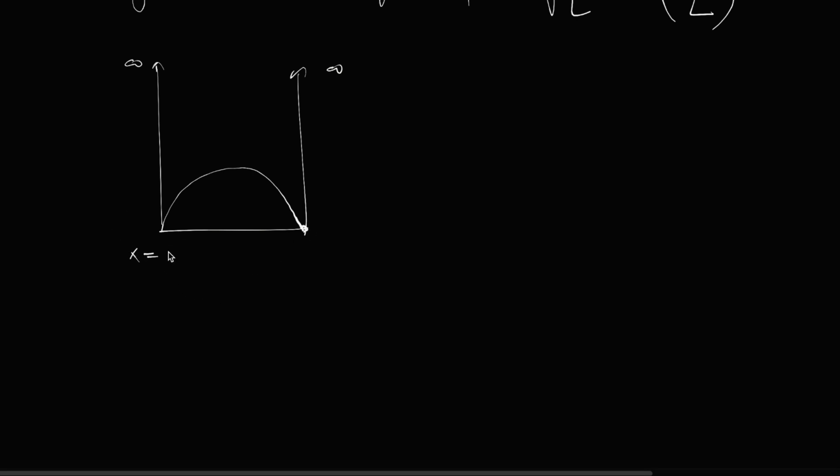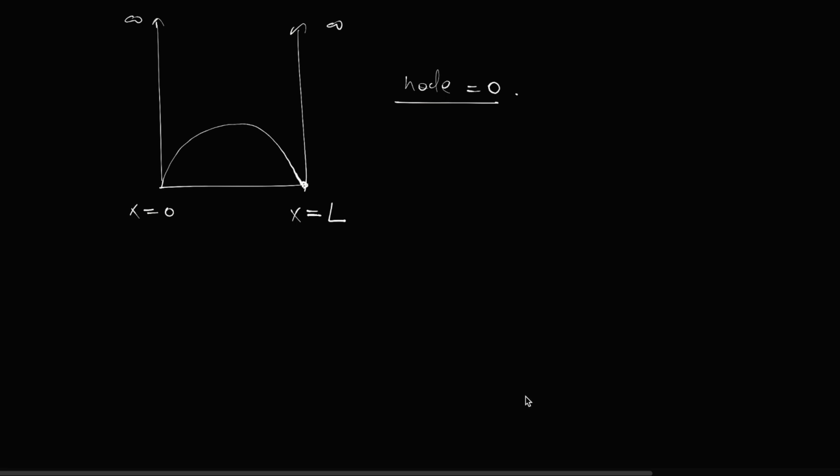So here it is x is equal to 0, here x is equal to L. Because this does not cross this line, it means the node is 0. The number of crossings of this line is defined as the number of nodes. So here you can say the node is 0.